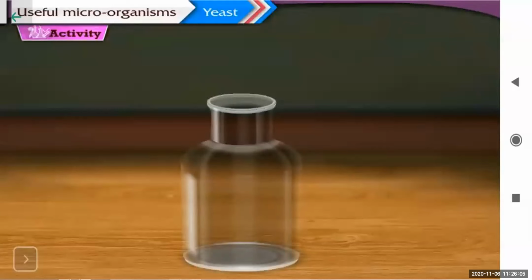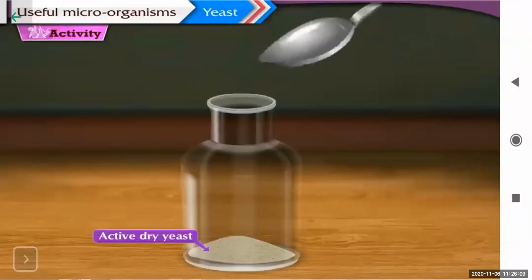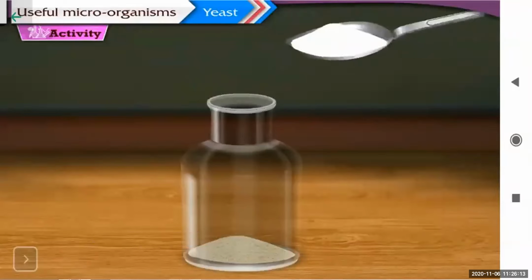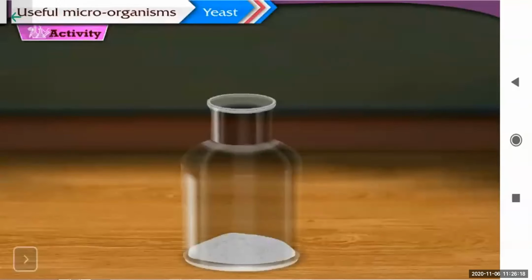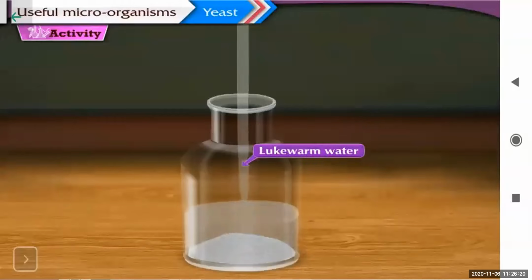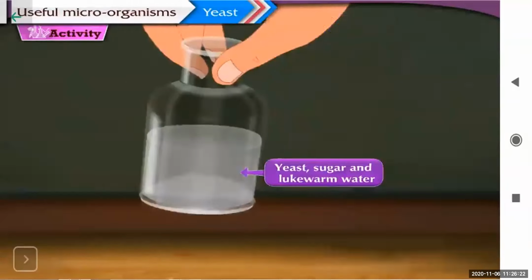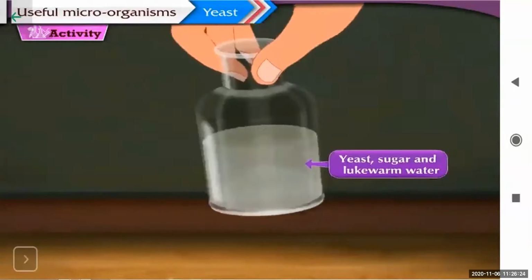Next organism is yeast, where, see, the activity conducted is, you have to take 1 spoon of dry yeast, 2 spoon of sugar, lukewarm water, and mix it well. Stir it well. This is called stirring process.